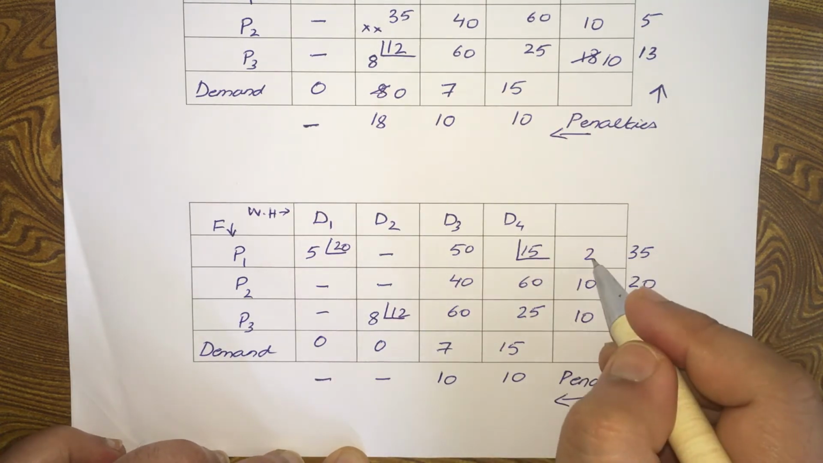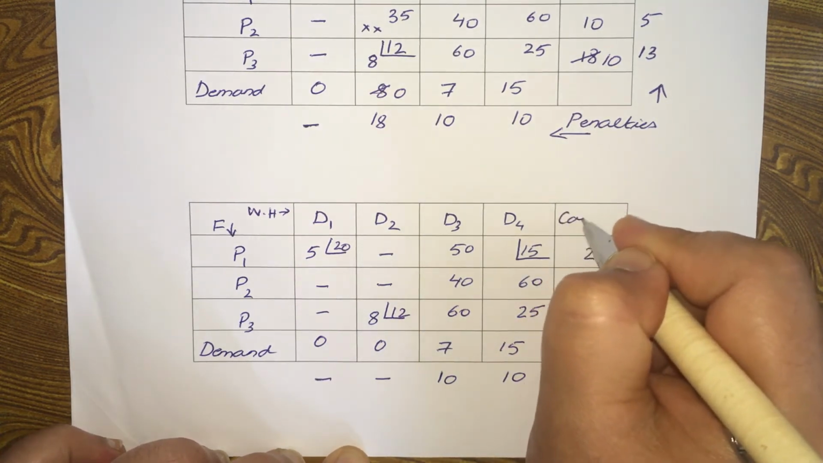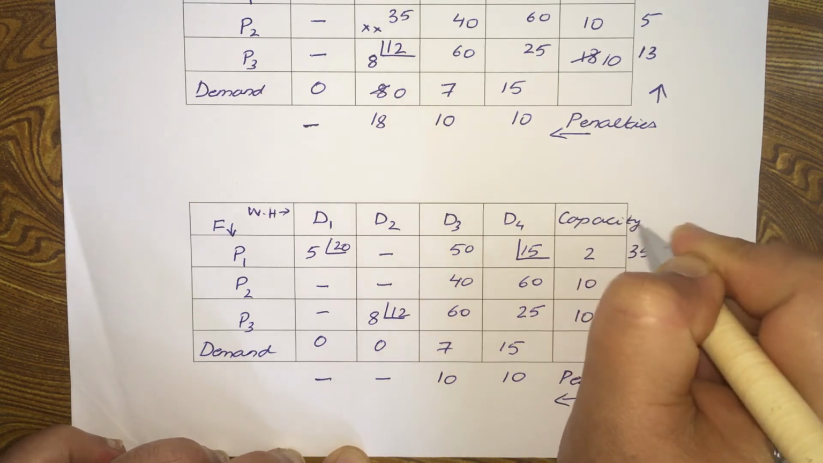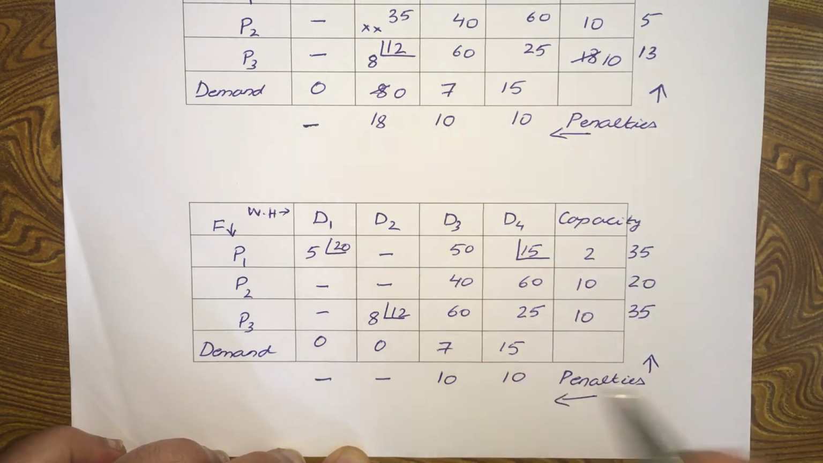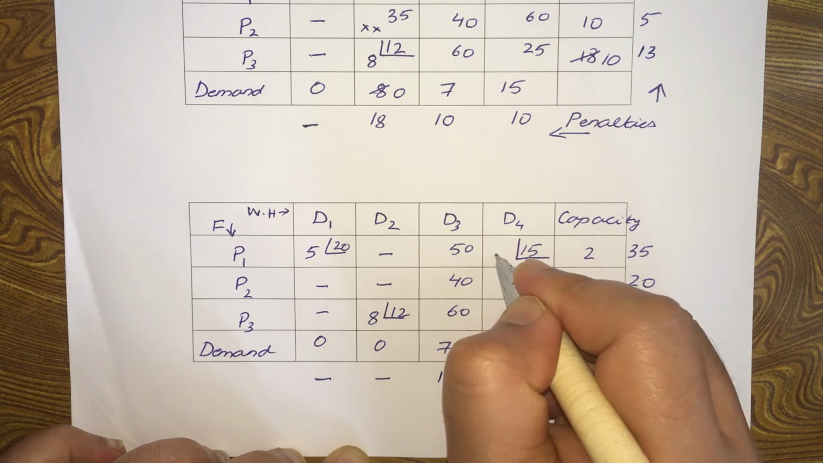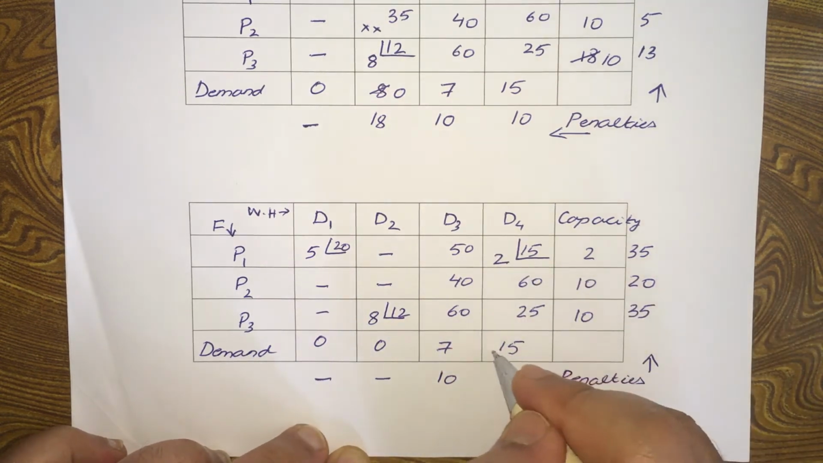So what is the supply? Capacity is 2, but the demand is 15. So we can only allocate 2 here.